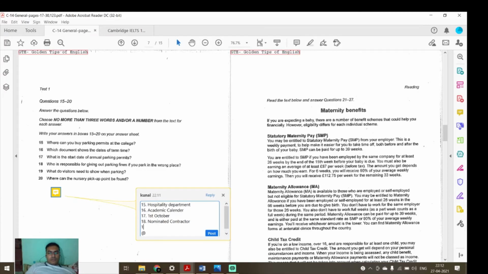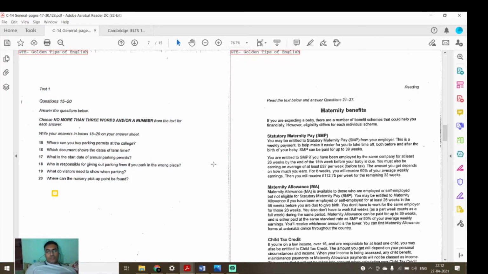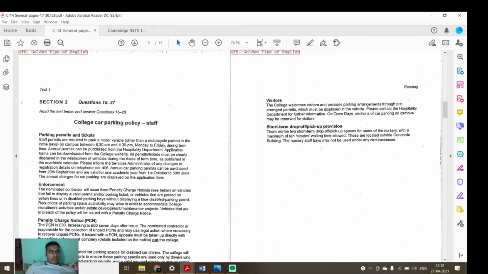Now we'll read question number 19. What do visitors need to show when parking? With visitors, so we should read it actually.